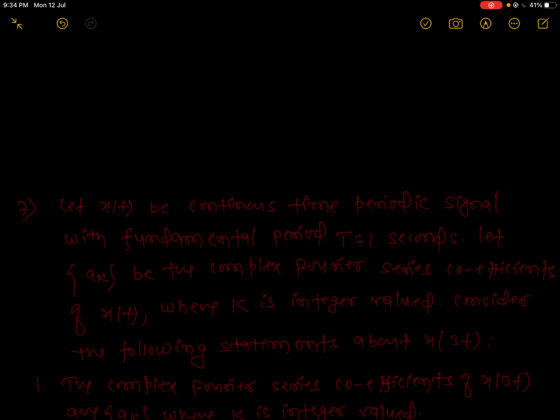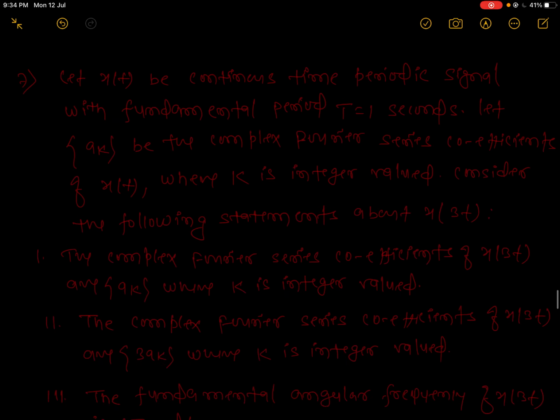Let x(t) be a continuous time periodic signal with fundamental period T equal to 1 second. Let a_k be the complex Fourier series coefficients of x(t), where k is an integer. Consider the following statements about x(3t).